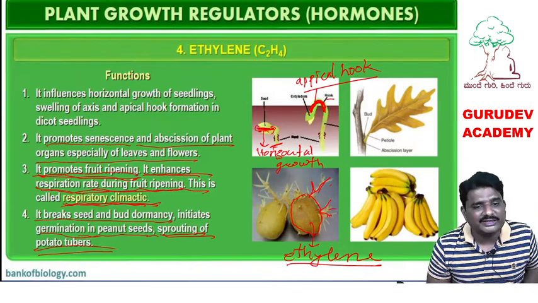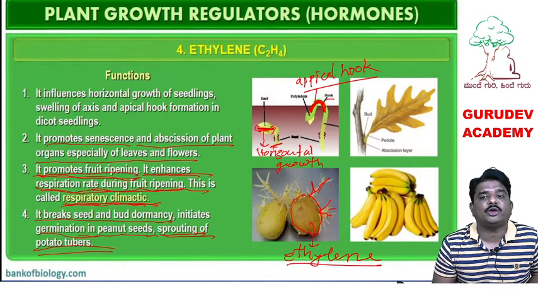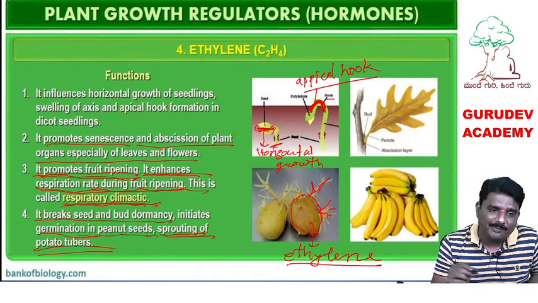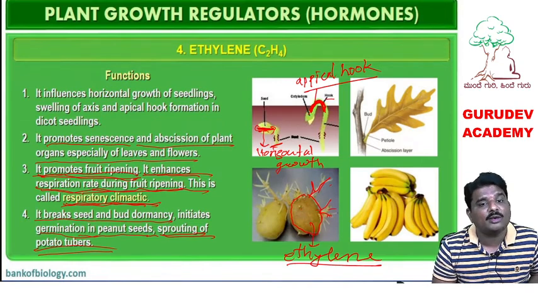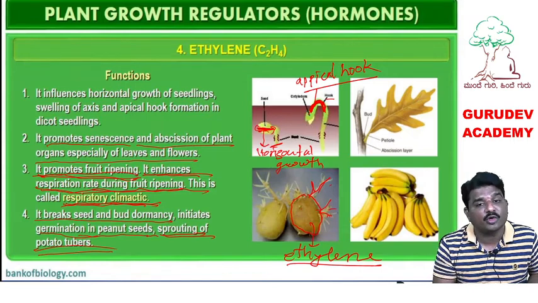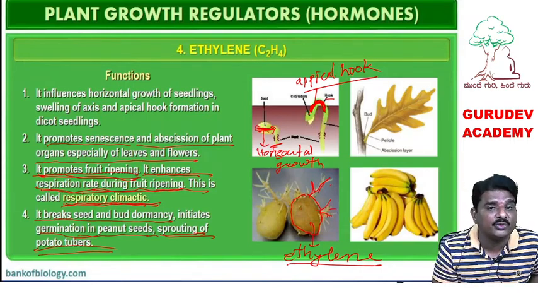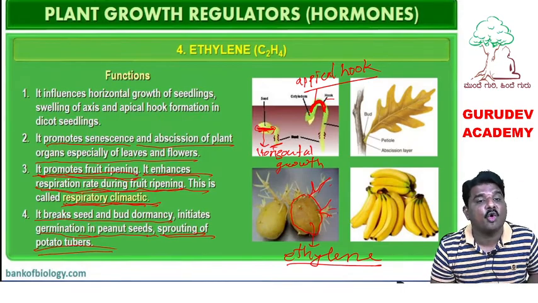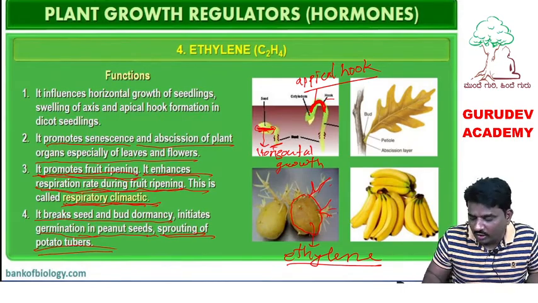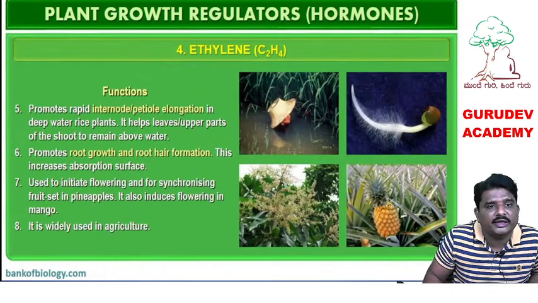You know what is seed dormancy? It is the resting period of the seed. In that period, seed never germinates. If you apply ethylene to that, seed dormancy breaks and seed starts germinating. Even in the resting period, because we are breaking the resting period. Dormancy we are breaking by applying which hormone? Ethylene hormone. Okay, this is about the hormone called ethylene.